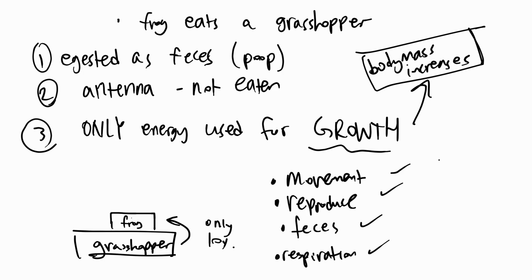Energy used for respiration, feces, reproduction, or movement does not count. It's only energy used for growth, the one that makes us physically gain weight and bigger, the energy stored in our body as fat, essentially.